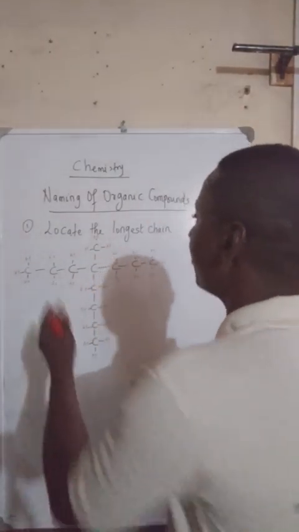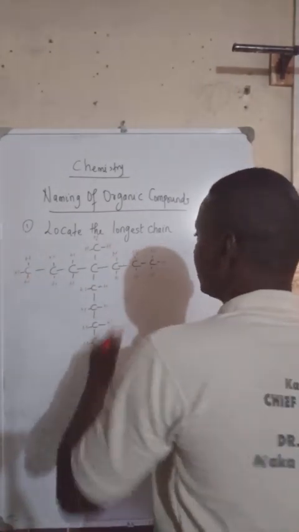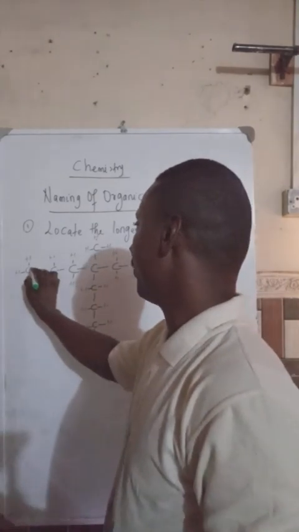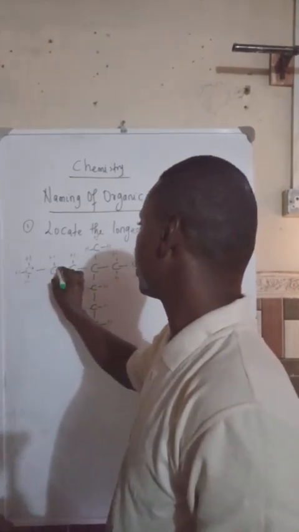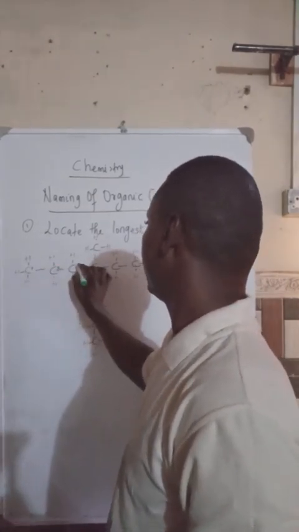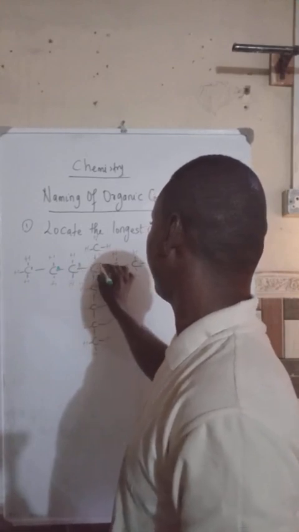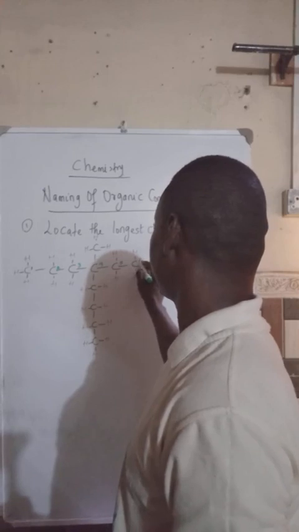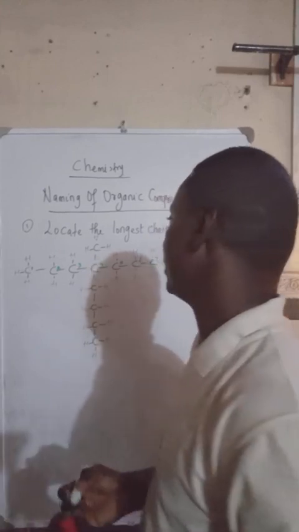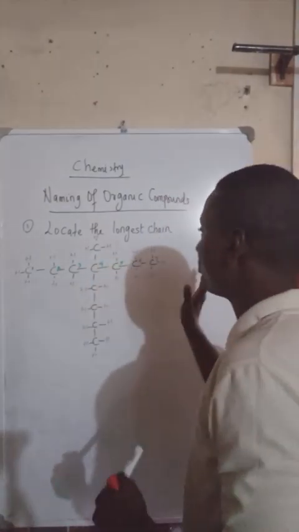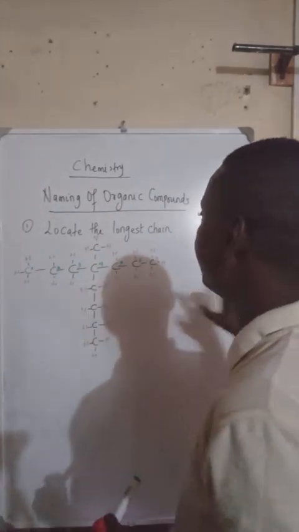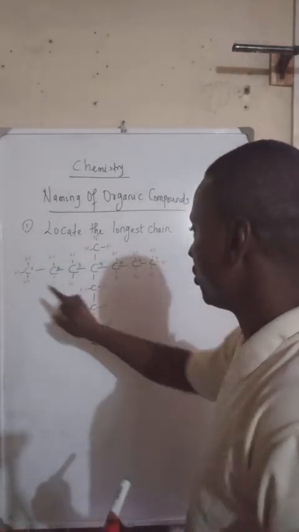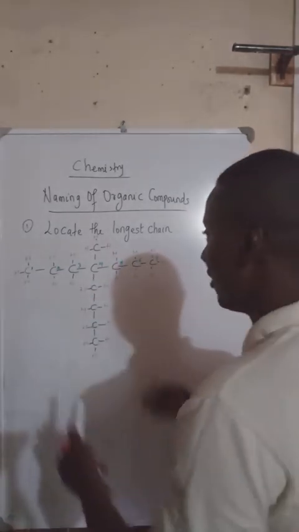I would count from left to right and see if left to right would give me my longest chain. So I have 1, 2, 3, 4, 5, 6, 7. So from left to right or right to left, I have a 7 carbon chain. Now you don't end there, because you could also count in another way.